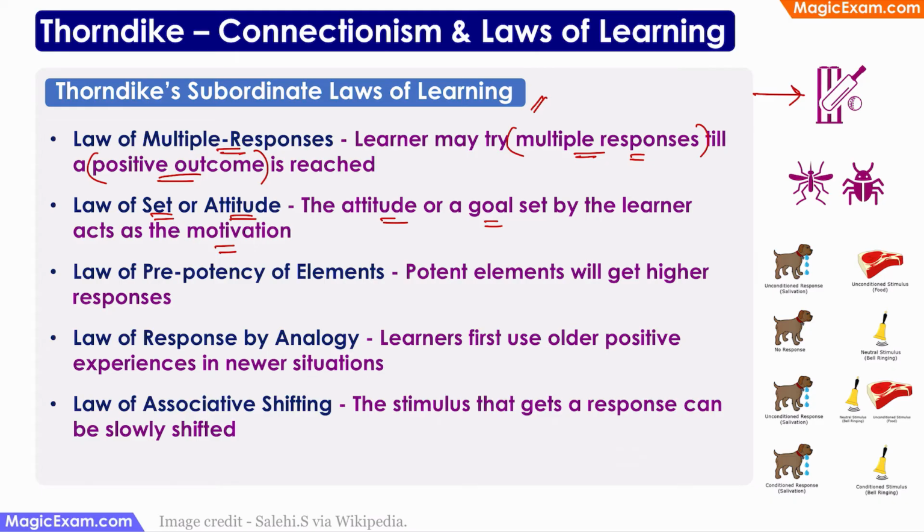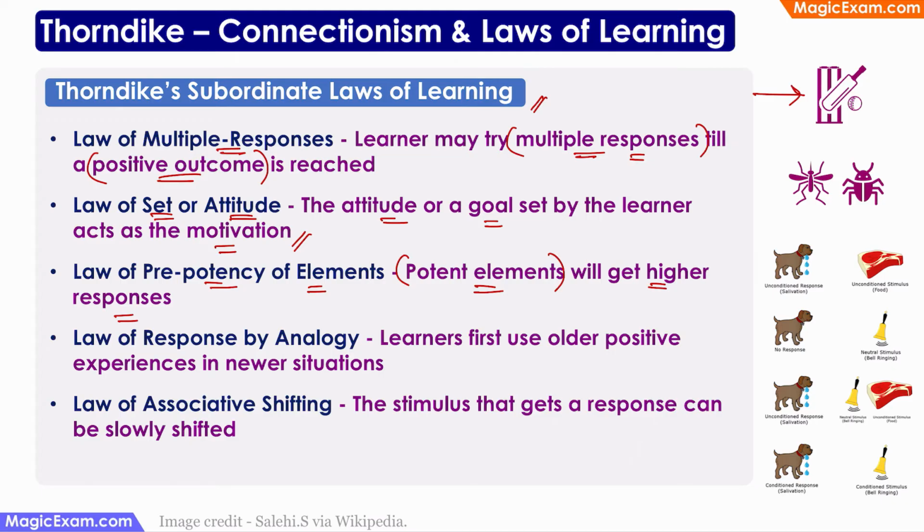A student might set a goal for himself or herself that I need to get a first rank in the final exam. And that itself acts as a motivation for the child to study. Law of prepotency of element says that the potent elements will get a higher response. So the most potent element will get the highest response. So potent element means a strong stimuli. So the strongest stimuli will get the maximum response.